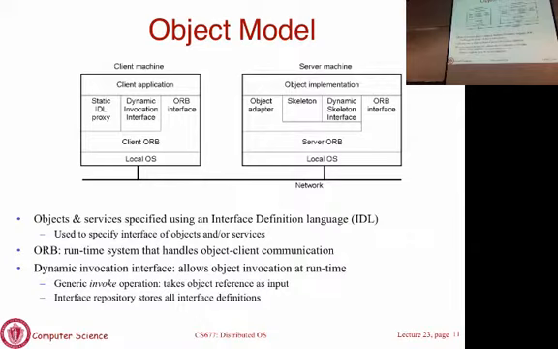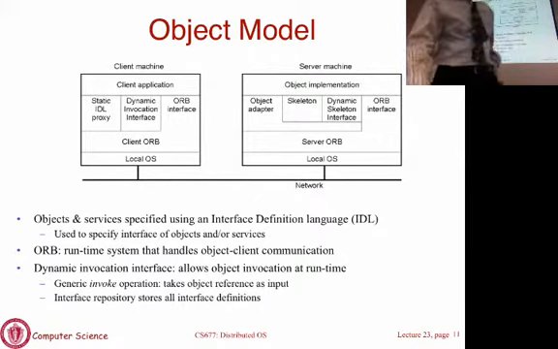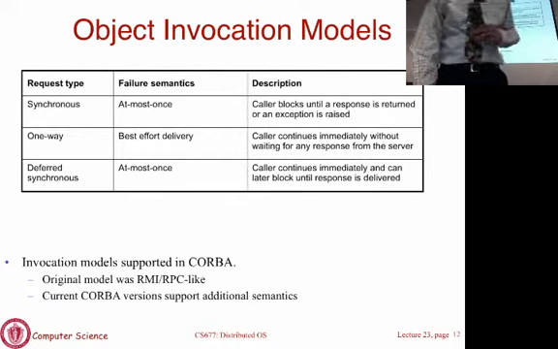The stub code is actually going to handle setting up the connections and all of the stuff that we talked about when we did RPCs. And then there is the application that sits on top, the server side and the client side application. Now there is an invoke operation that allows you to invoke this method. We won't go into some of these details here, just at a high level.